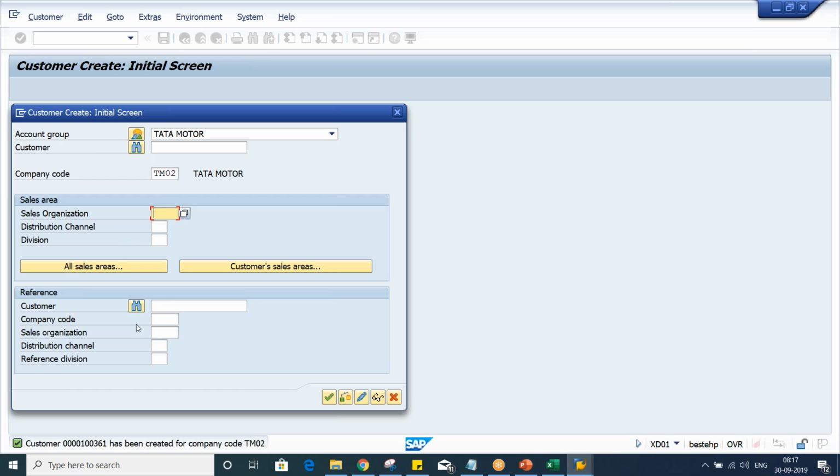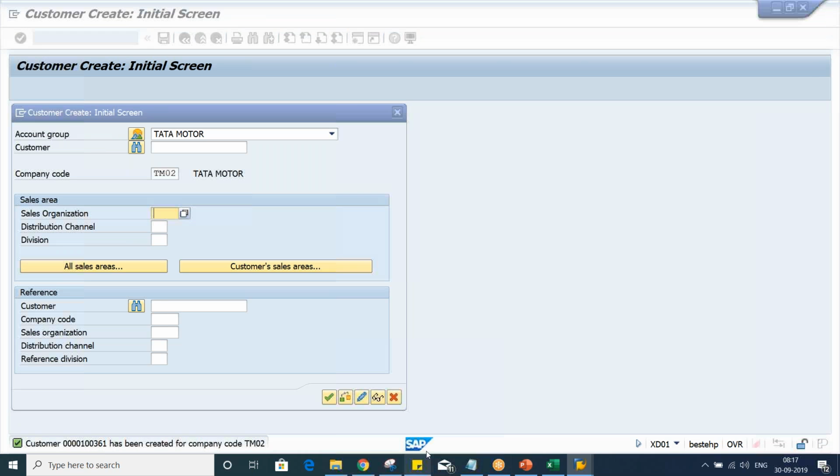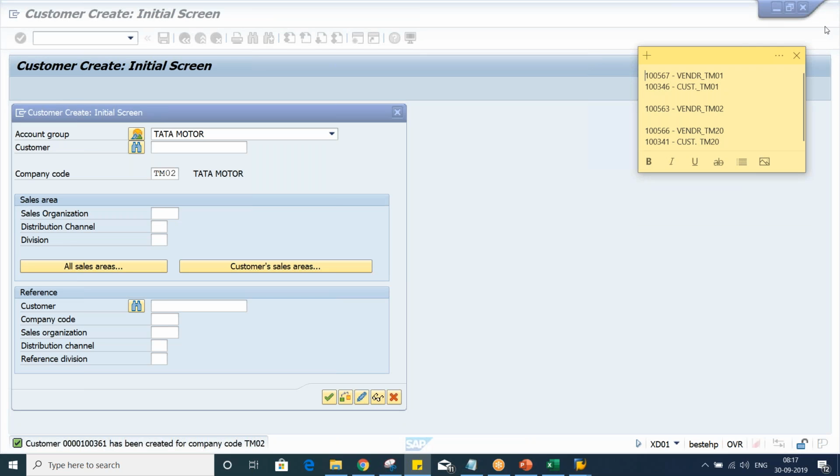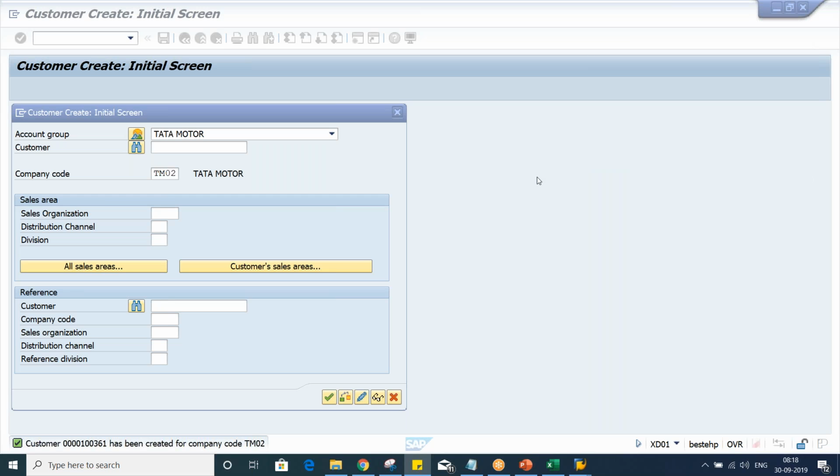Now look here, guys, the customer number. The customer number is 100361. I'll note it down here. So for TM02, I'll copy it like this. Now for TM02, the customer number is 100361. This is the customer number.